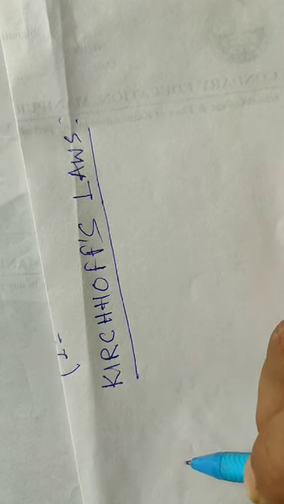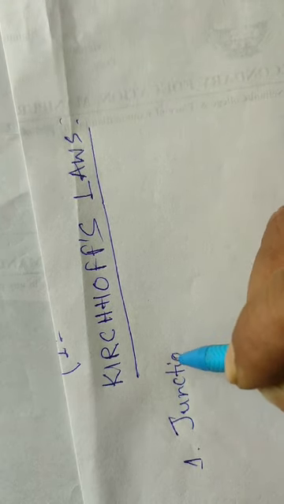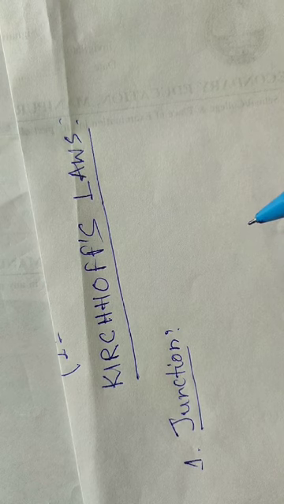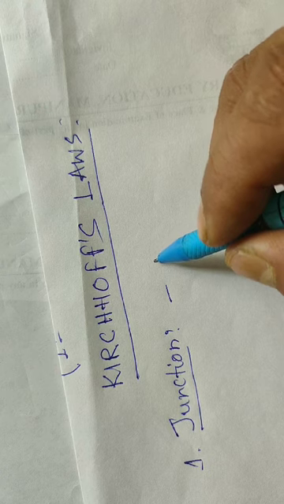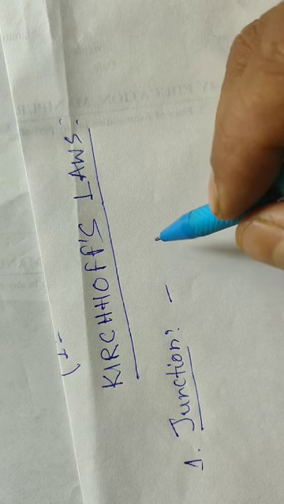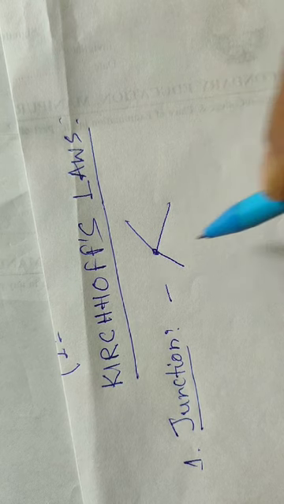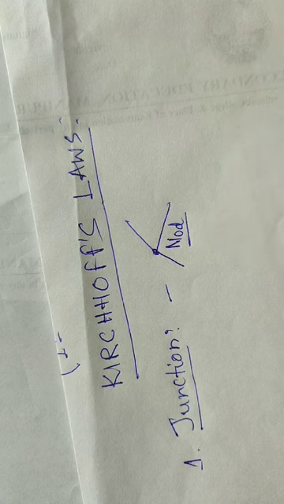The first one is the junction of the circuit. What does it mean? A junction is a point, a meeting point of more than two conductors. Maybe like this. It is the junction, and sometimes it is also called the knot of the circuit.